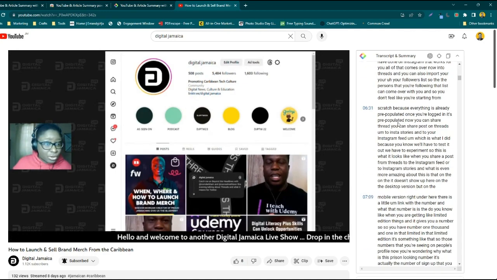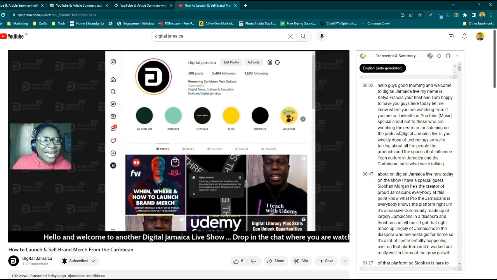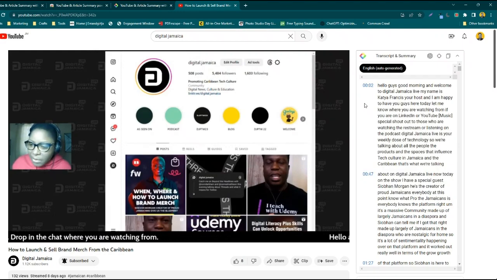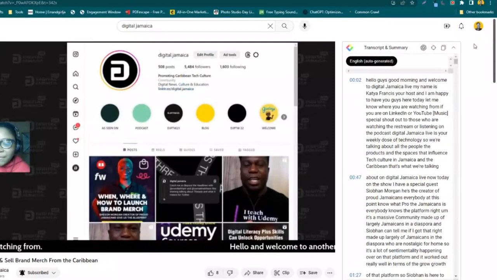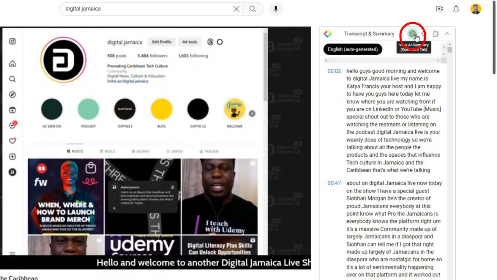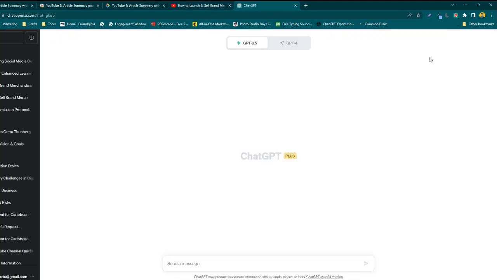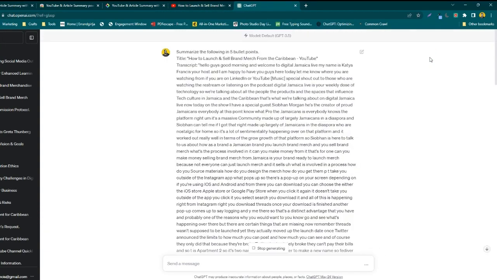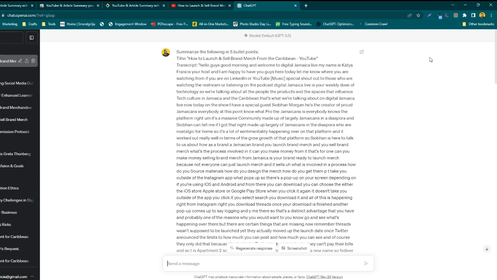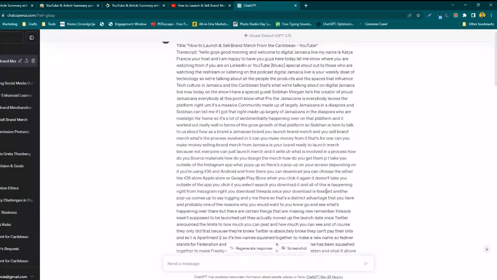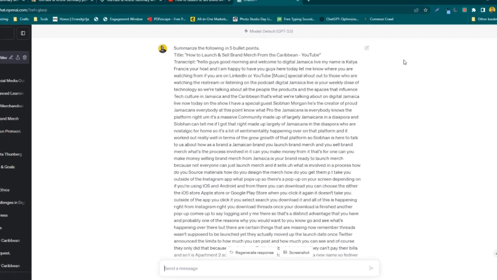So of course, if you want to save this and edit it, you can always highlight, copy, paste. Or I did say earlier that it was powered by ChatGPT, right? So that is the ChatGPT icon right there on the toolbar. And if I should click it, it's going to prompt ChatGPT to summarize the video for me. So it gives me a transcript, and then at the very bottom, it gives me a summary. So I get a transcript and a summary right in ChatGPT. And I can go ahead and edit it in ChatGPT.